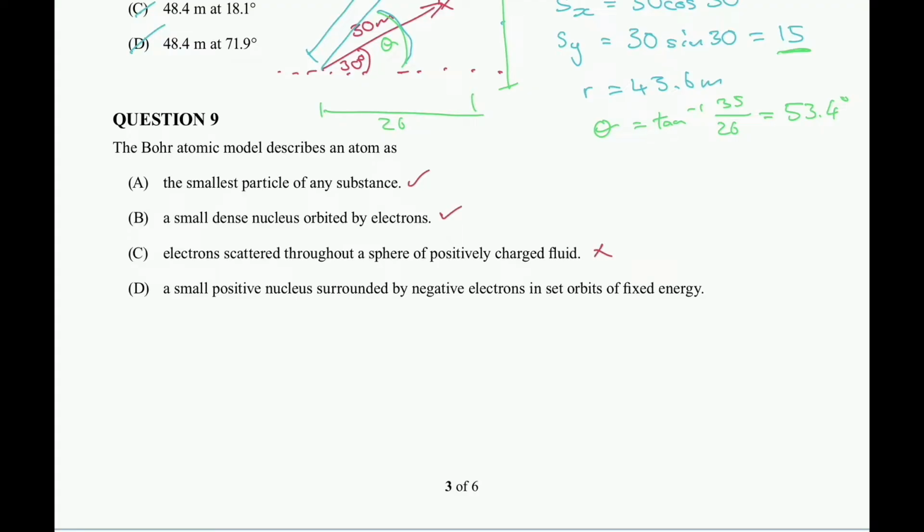All right, D, a small positive nucleus surrounded by negative electrons in set orbits of fixed energy. So D to me rings out to be the most correct of all the statements. A is a true statement, B is also a true statement, but D is the more correct of the statements that describes the Bohr atomic model.